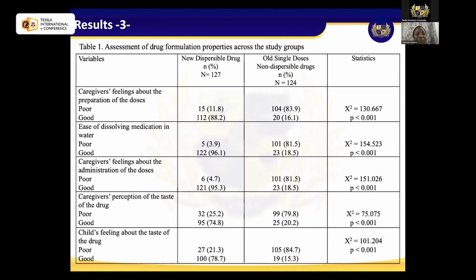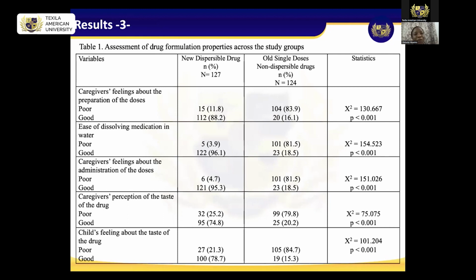So these are the 5 questions that we required responses to, and in this table you see that the variables are compared between the new dispersible drug and the old single dose non-dispersible drugs.